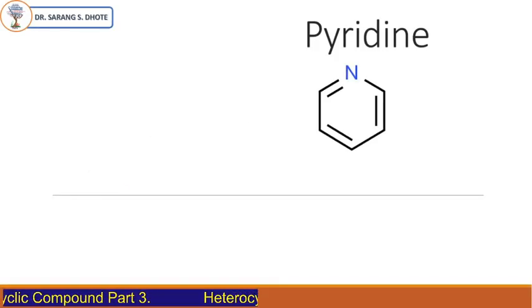Dear student, today we will discuss the next heterocyclic compound, that is pyridine. This is a heterocyclic nitrogen containing compound, a 6-membered ring with alternate double bonds. This pyridine is very important. It is present in bone oil and light oil fractions in coal tar.